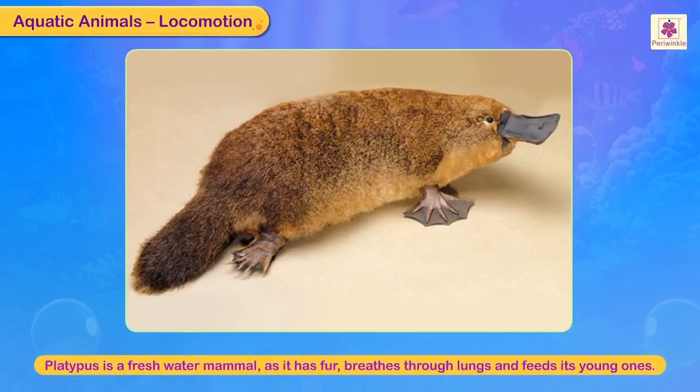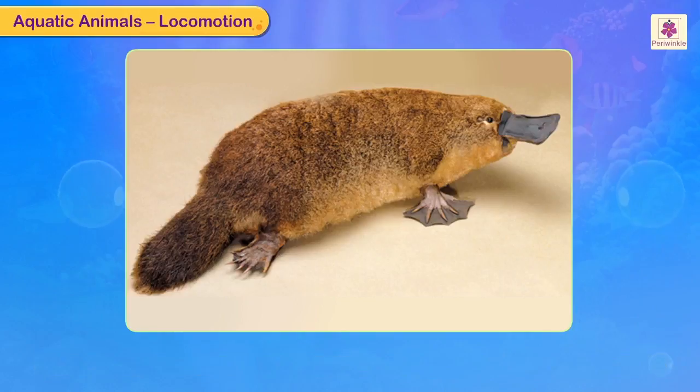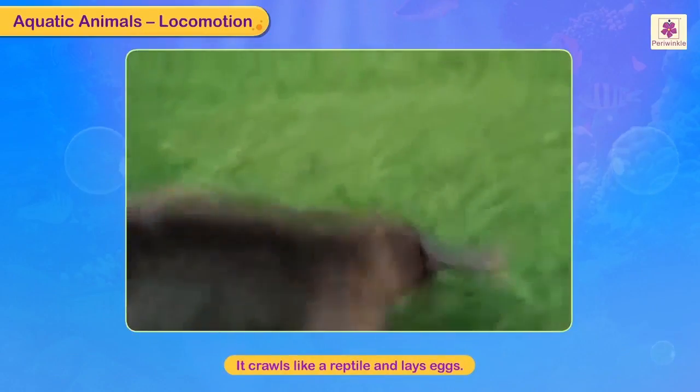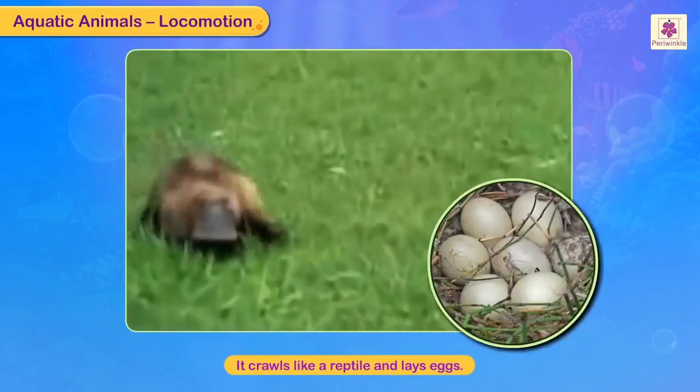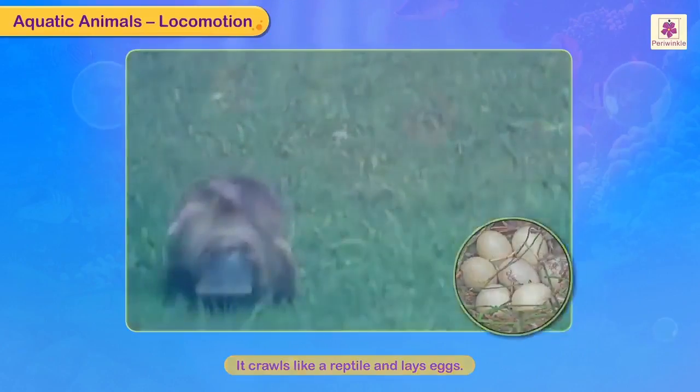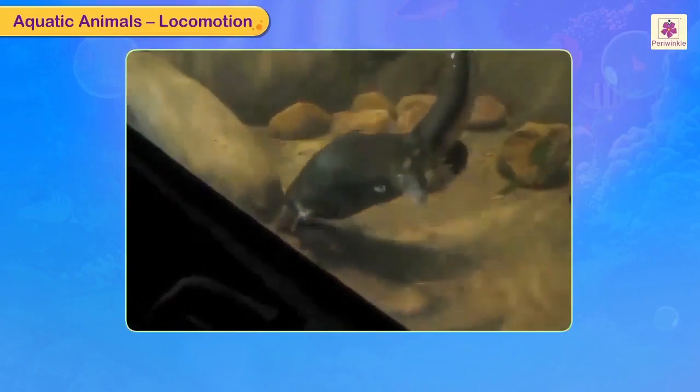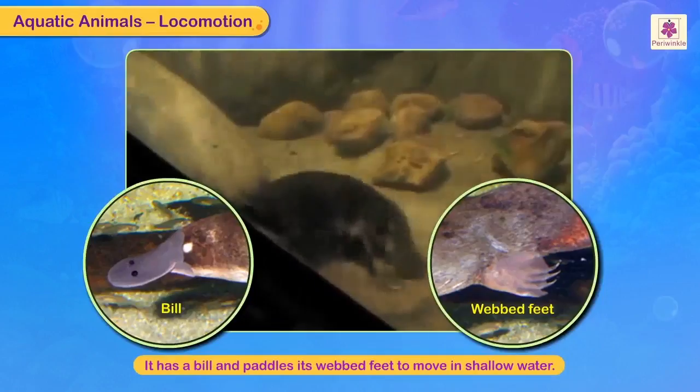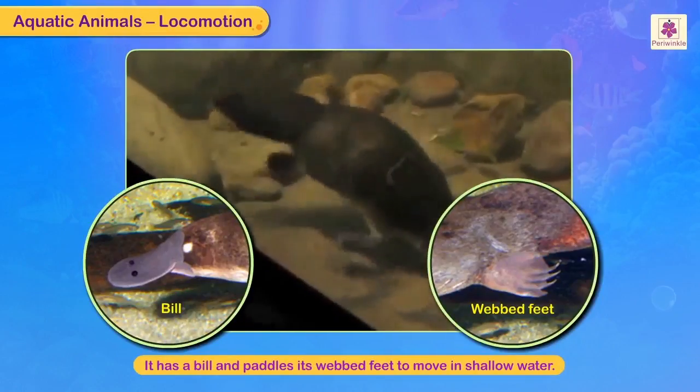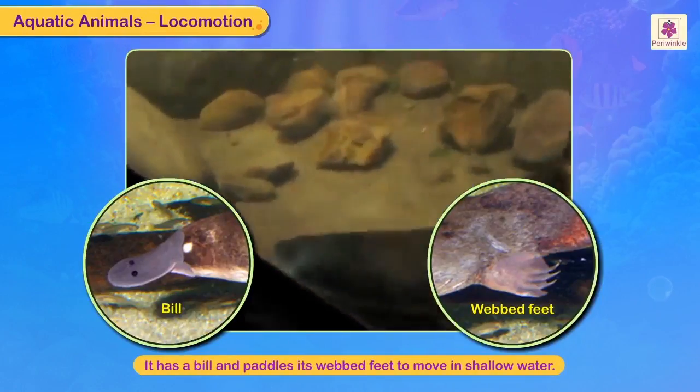Platypus is a freshwater mammal as it has fur, breathes through lungs, and feeds its young ones. It crawls like a reptile and lays eggs. Like a duck, it has a bill and paddles its webbed feet to move in shallow water.